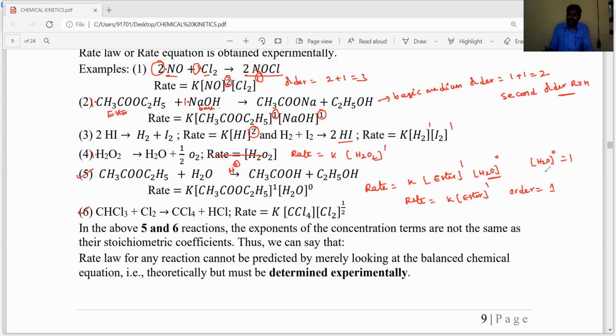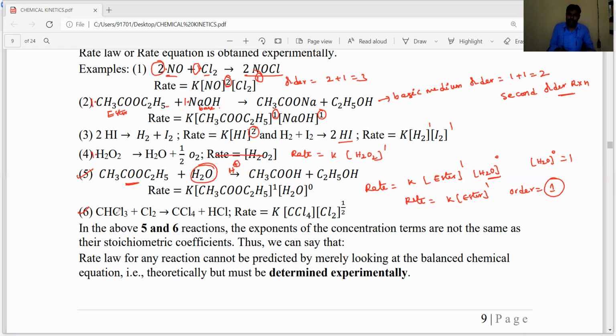Okay, dear students, you have to remember ester hydrolysis in basic medium is a second order reaction. Ester hydrolysis in acidic medium is a first order reaction. But the molecularity, how many molecules are involved in the elementary step? 2 molecules are involved. Here 2 molecules, order is also 2. Sometimes the order is equal to molecularity. Sometimes order is not equal to molecularity.